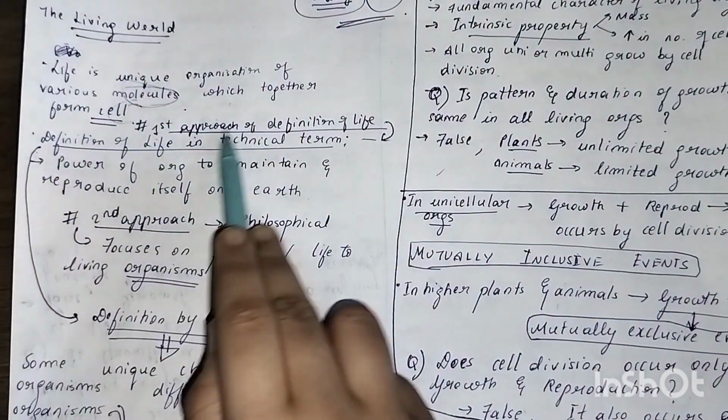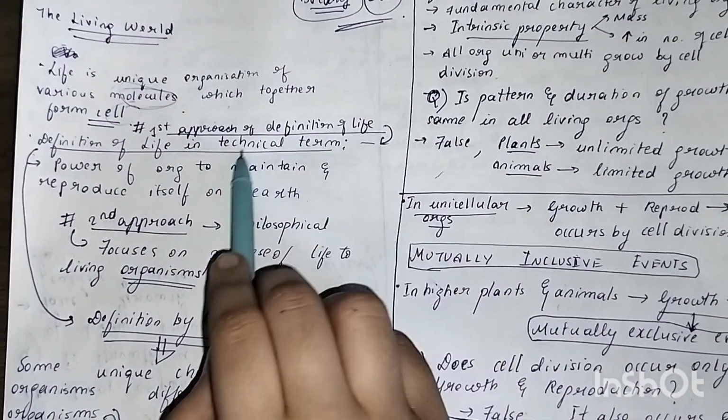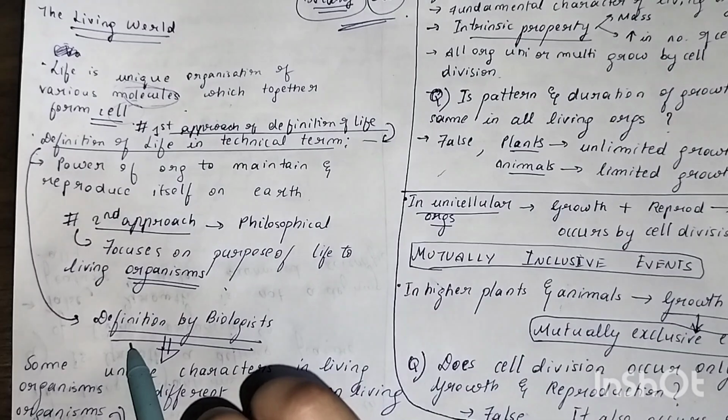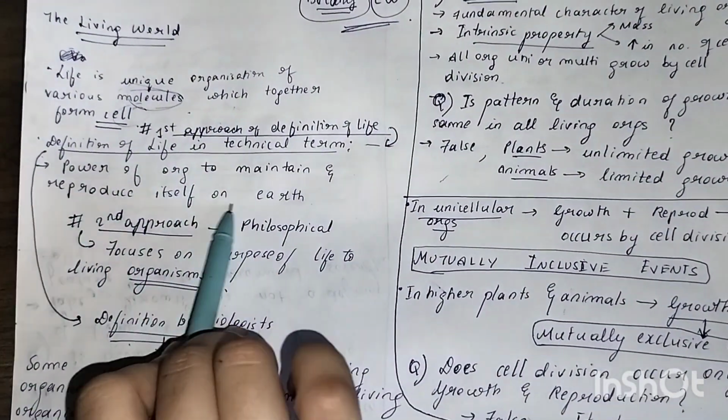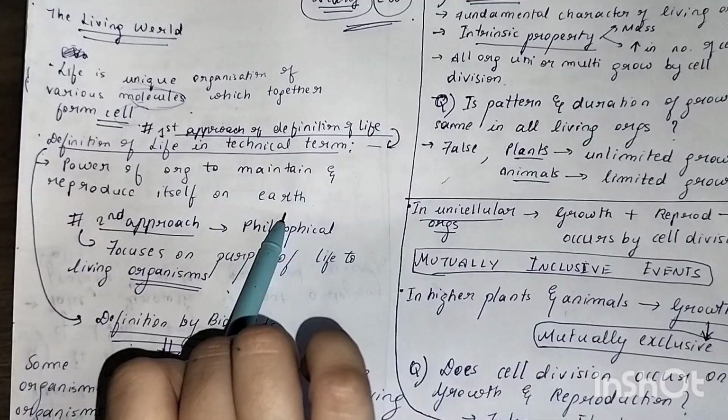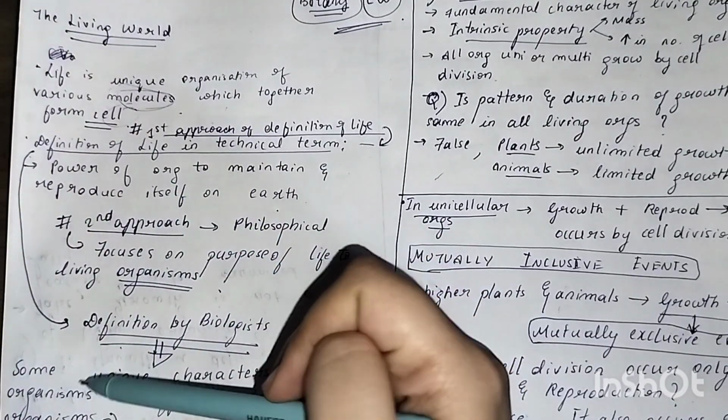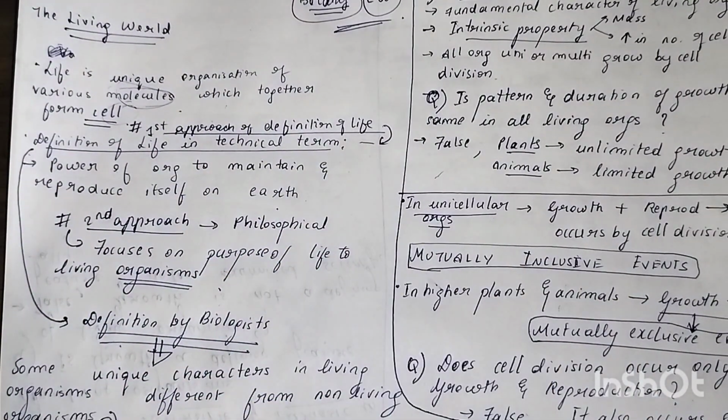What does it tell? The power of an organism to maintain and reproduce itself on earth is a technical term that was given by biologists. It means that if living organisms exist in this world, they should have some kind of power or ability to maintain and reproduce themselves. That is how life continues, right?